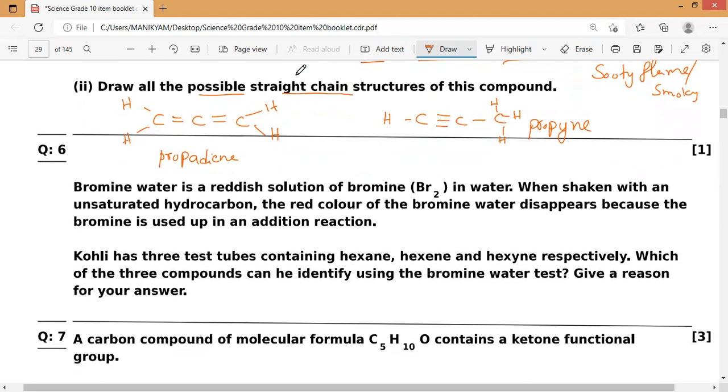That is okay. Next, bromine water. Again, this bromine water is also related to the addition reaction only. Addition reaction, again page number 71 in NCERT. You can see that in addition reaction we only add hydrogen. With the hydrogen only we are converting.